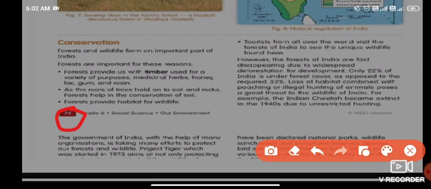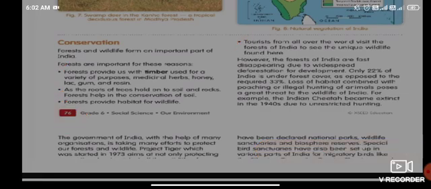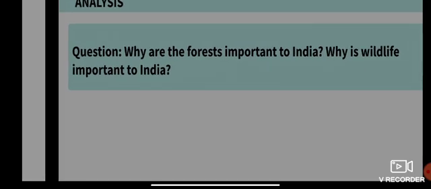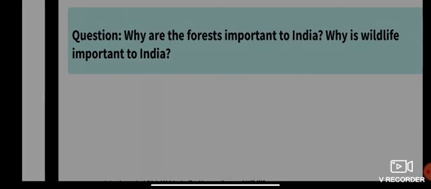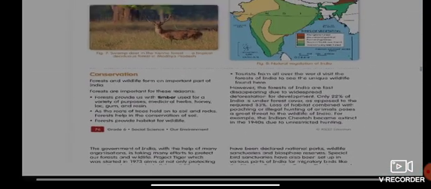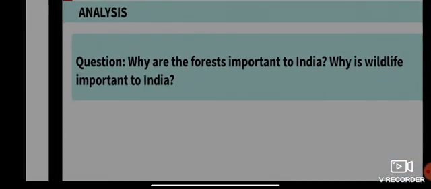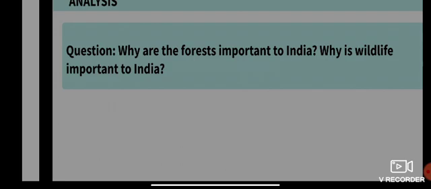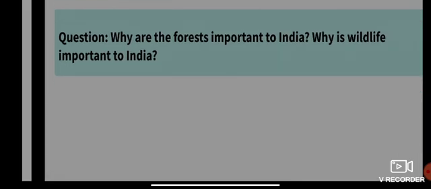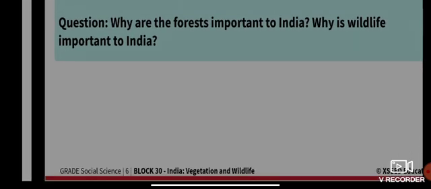Forest and wildlife form an important part of India. Forests are important for the reasons mentioned in the points, so please go through these points. Why are the forests important to India, and why is wildlife important to India? After you are done reading your textbook, you will come to know the answer. You can always pause the video and first go through your textbook.